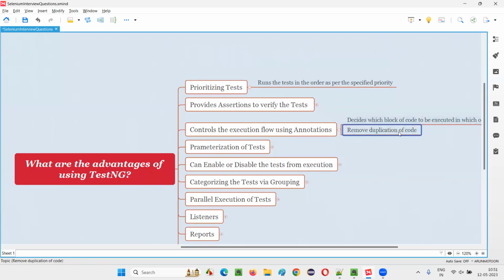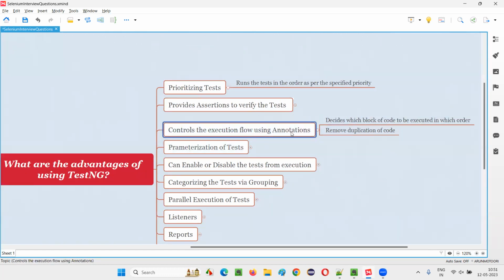We remove the duplication by separating the setup code of every test method into one method and the tear down or closure code of every method into one method. And with the help of these annotations, the control flow will be managed, so it will decide which block of code is to be executed in which order.